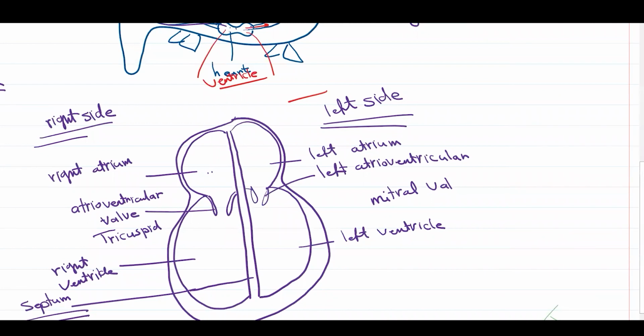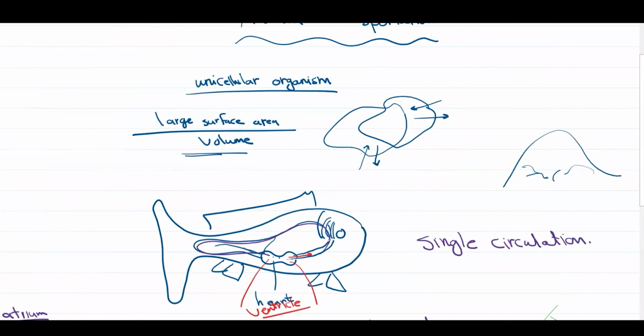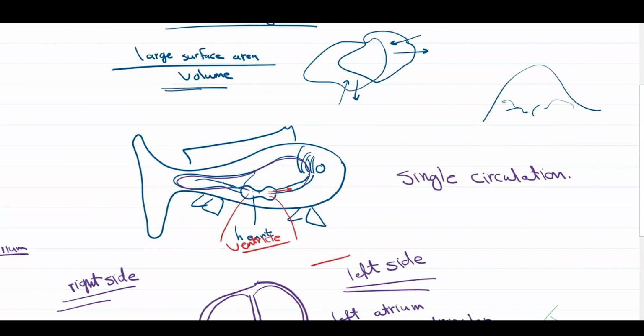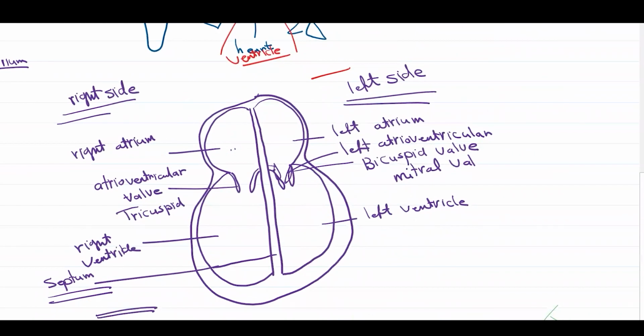Let me ask you a question. I just said a while ago that some living organisms can survive without a circulatory system, some may have a circulatory system but without a pump, and others have a circulatory system with a pump, which helps to have single circulation, and others have a circulatory system with a pump, the heart, which has 4 chambers and has a type of circulation called double circulation.